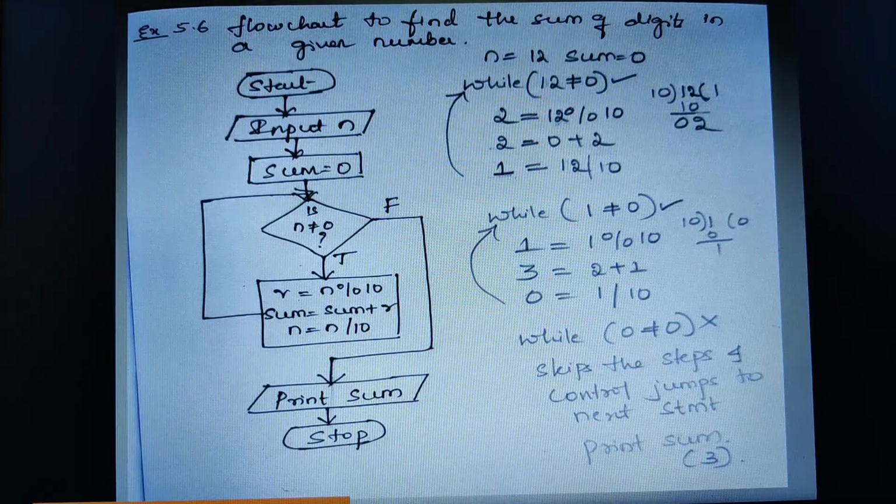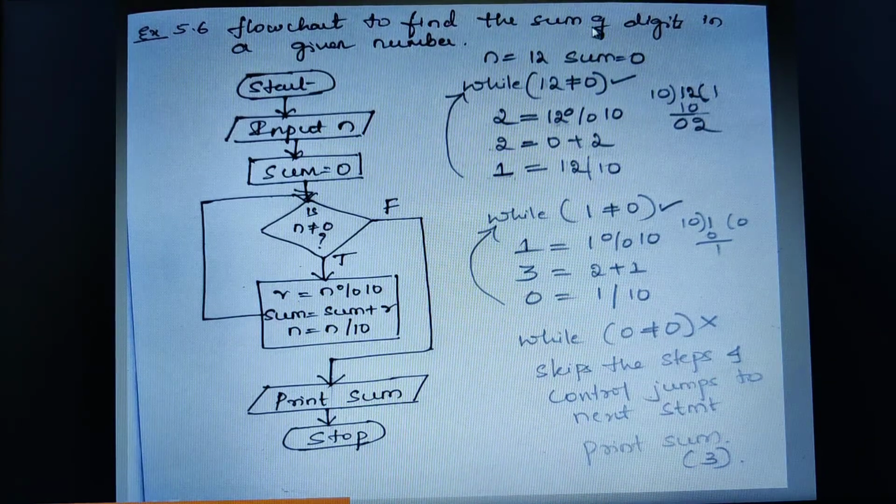Now this is a flowchart to find the sum of digits in a given number. I hope this program we have already discussed in the class, but we haven't written any flowchart based upon this. That's why I'm explaining this one again. So look at here the symbol, sum of all the digits in the number.